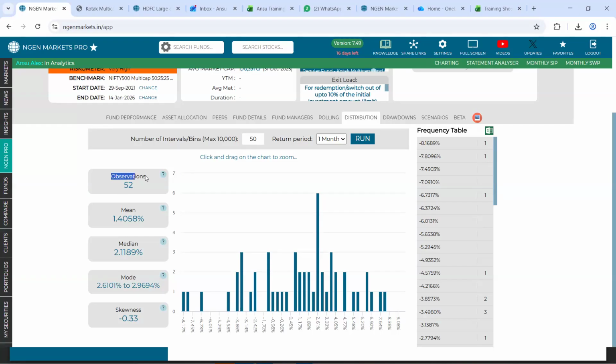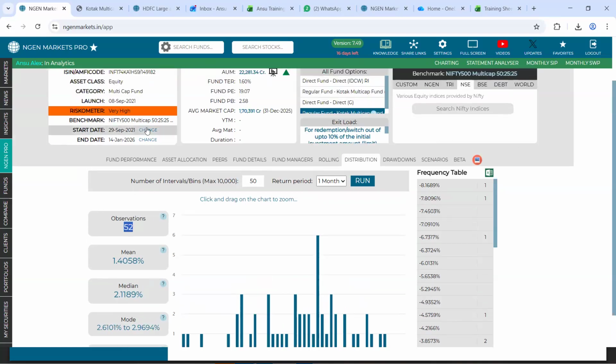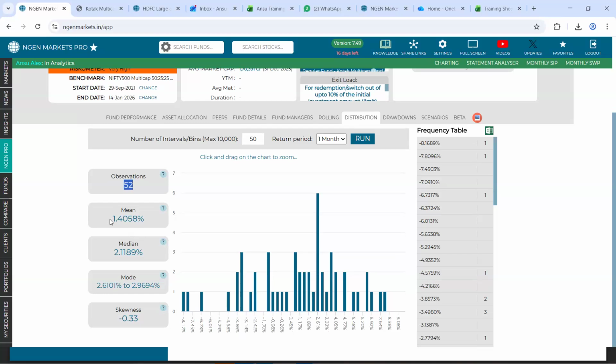The first thing it states is observation, which is mentioned as 52. It says that in this time horizon of September 2021 till Jan 2026, there has been a total of 52 months, out of which the mean monthly return is 1.40. The median monthly return, which is more or less the average when the data is arranged in ascending or descending order, happens to be 2.11. And then the mode, which says the maximum observations ranged between 2.61 to 2.96 on a